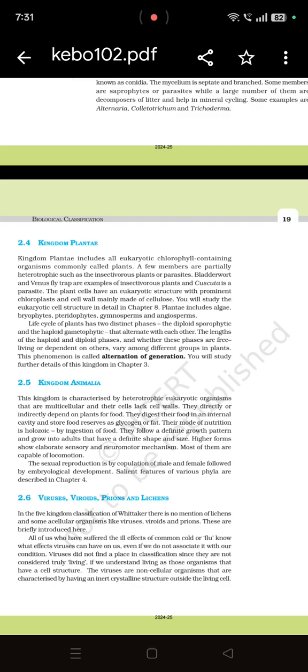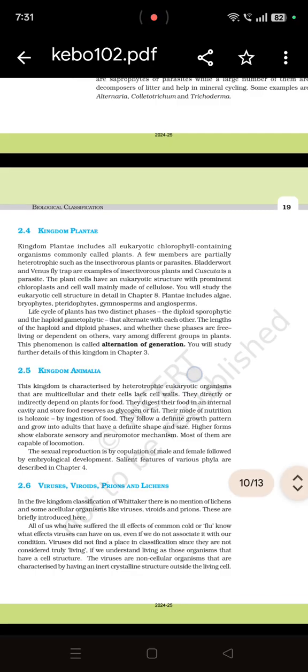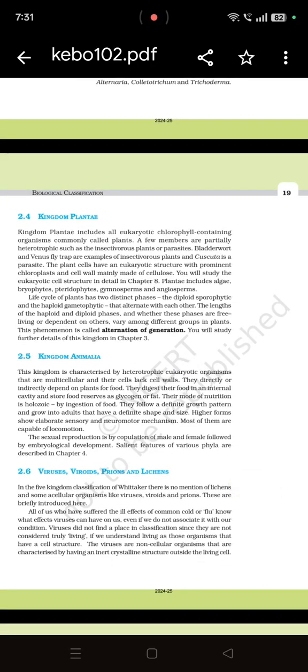And the life cycle of plant has two phases, diploid sporophytic and haploid gametophytic, that alternate with each other. Means one phase is in haploid phase and another is in diploid phase. So that's why this is called alternation of generation, and you will study in detail about this in chapter 3. And plantae kingdom includes all algae, all bryophytes, pteridophytes, gymnosperms, angiosperms.